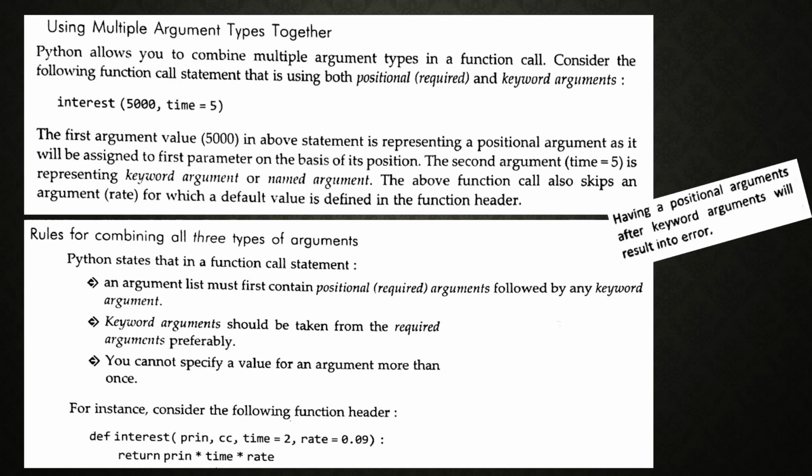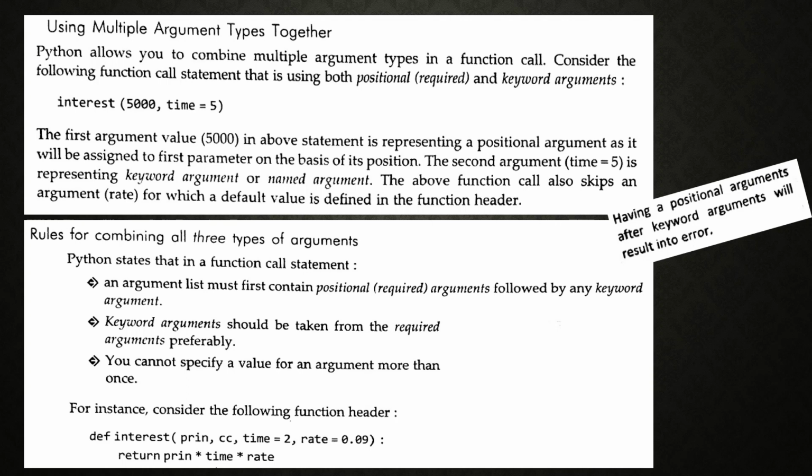Okay, see here: 5000, and the variable name is not mentioned, time equal to 5. So 5000 we can say is a positional argument, without specifying the variable name or argument name. The second one is a keyword argument or named argument, that means you are specifying the variable name and its value also, so we can say it is a keyword argument.